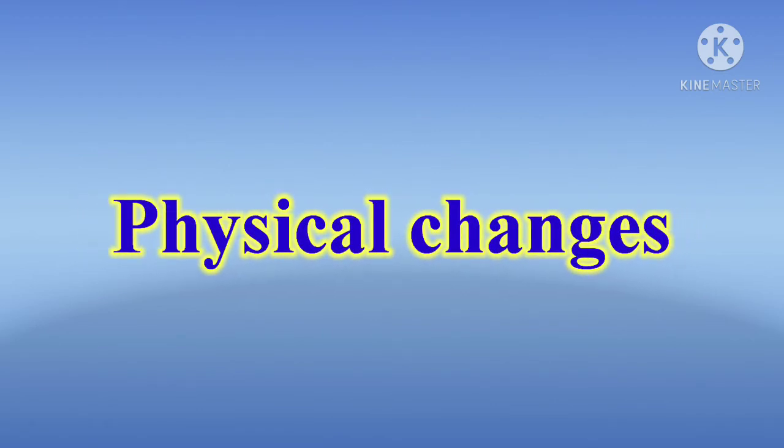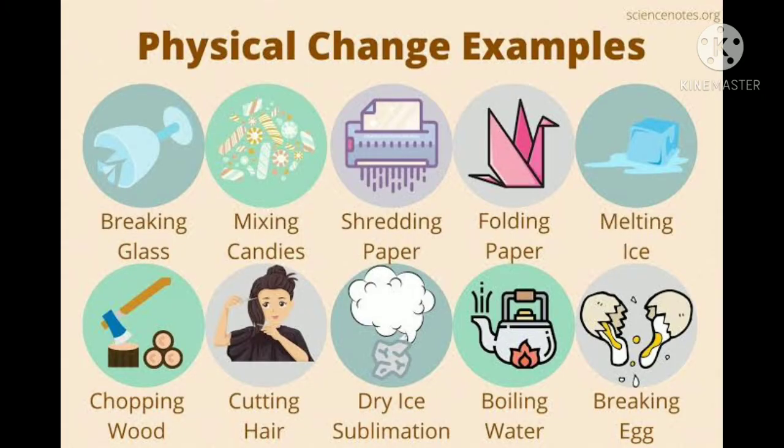Before starting the physical changes, let's see some examples. What are the examples? First is the breaking of glass. Once a glass is broken, you can put the pieces together again, and the glass will not change its form. The broken glass is still pieces of glass.